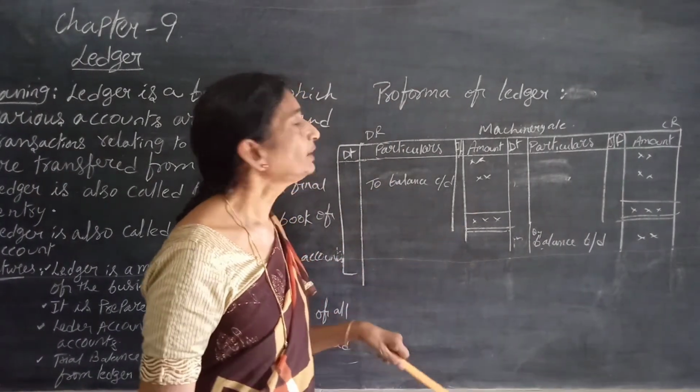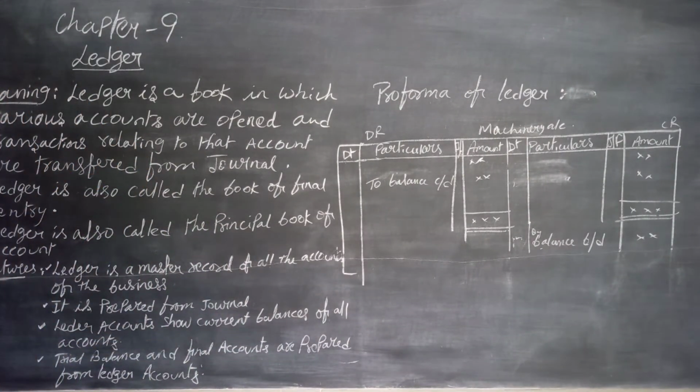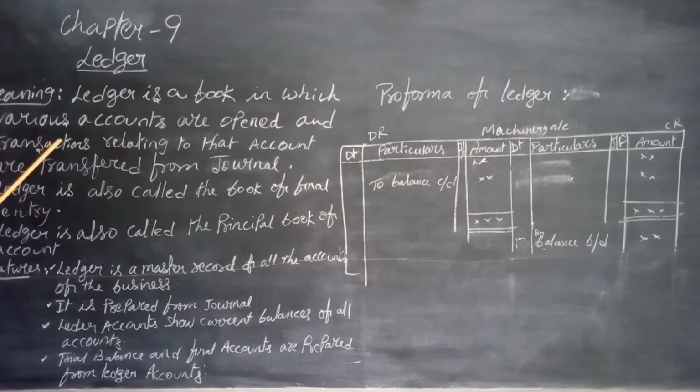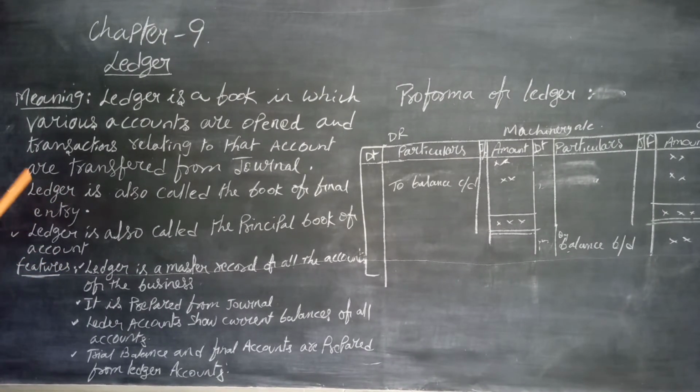This is about the pro forma of ledger. Now let us see once again, what is ledger? Ledger is a book in which various accounts are opened and transactions relating to that account are transferred from journal. And ledger is also called book of final entry, and it is also called principal book of account.